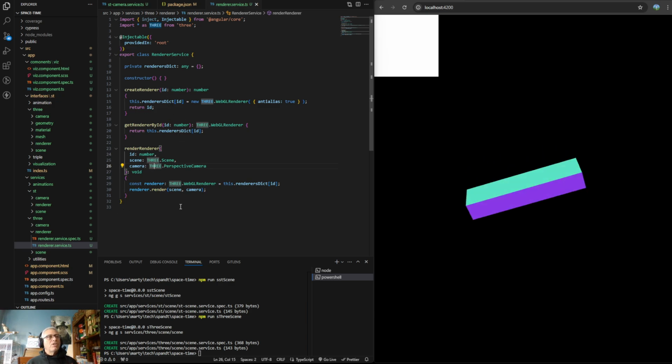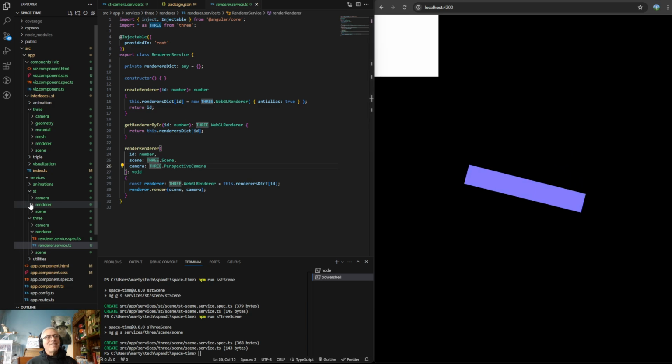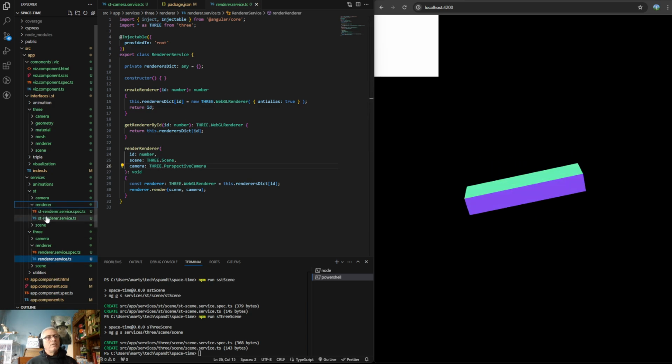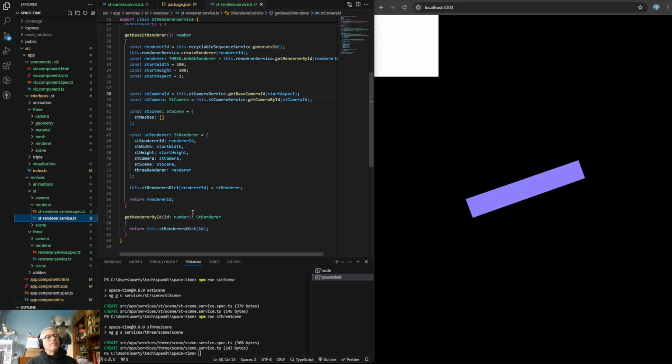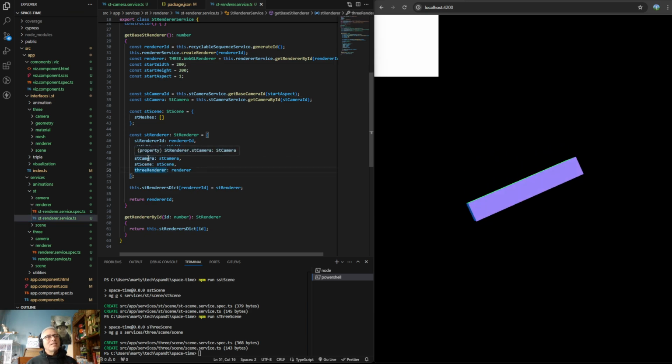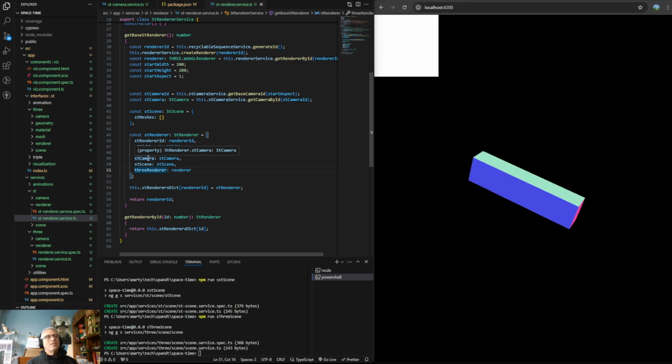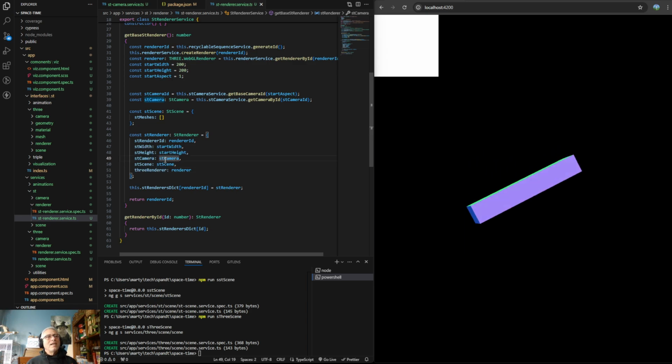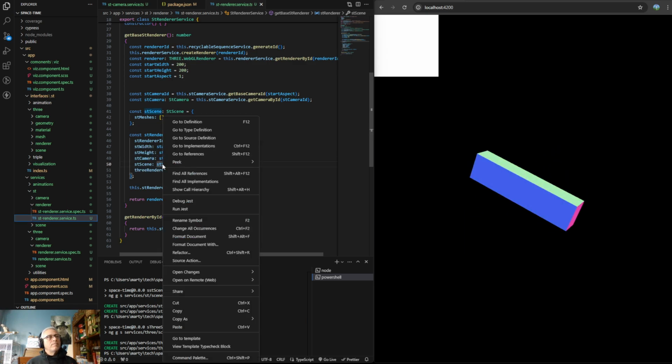Okay, so this is on the 3 side. So I think it starts on the ST renderer service. And I think that makes total sense. Okay, so we have our 3 render. So nothing changes in here actually. What we want is this ST scene.